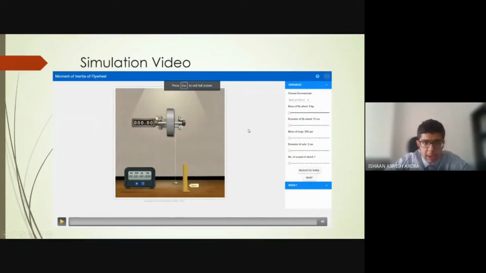So now I'll be explaining how the simulation works. As you can see, on the right hand side, we have the choice of environment, the mass of the flywheel, the diameter of the flywheel, the mass of rings, the diameter of the axle, and the number of wounds on the cord. We can change the mass of the flywheel, the diameter of the flywheel, the mass of rings, and the diameter of the axle according to our needs, and also the number of wounds on the cord. After we have adjusted all these things, we will release the flywheel now.